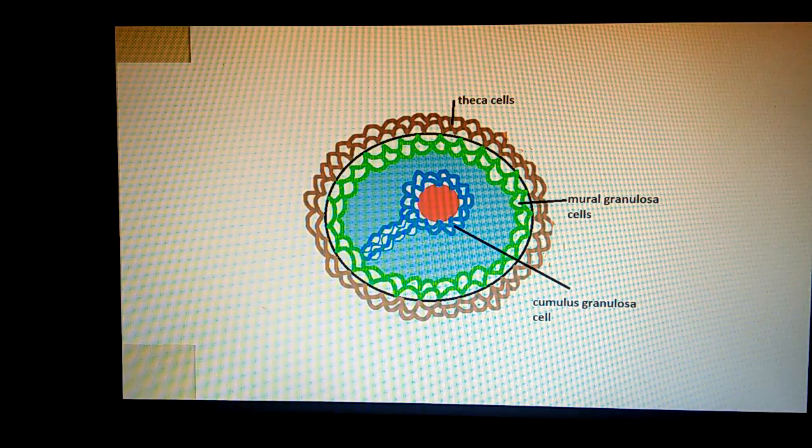So this is another line diagram which shows that the stalk degenerates and this cumulus oocyte complex freely floats in this antral fluid, and the lysis of the wall occurs here.